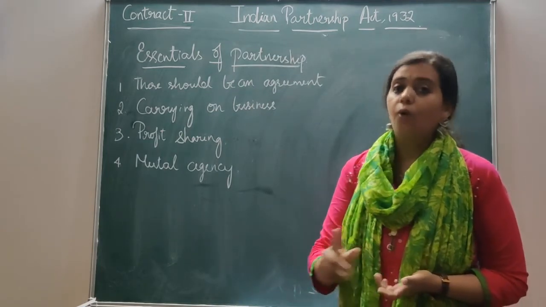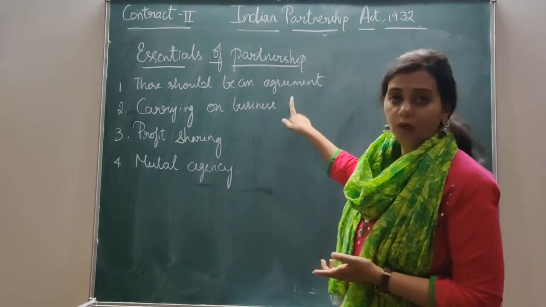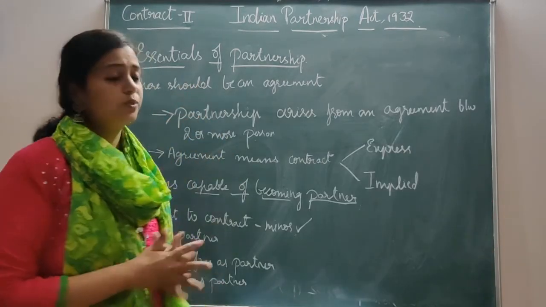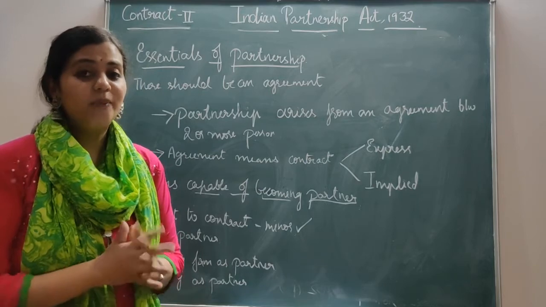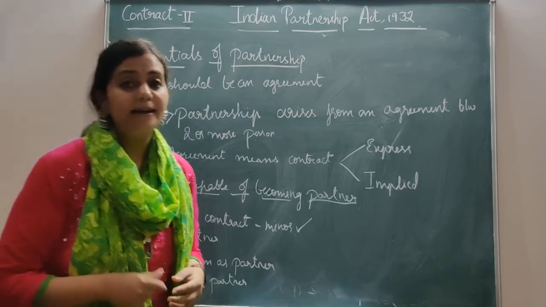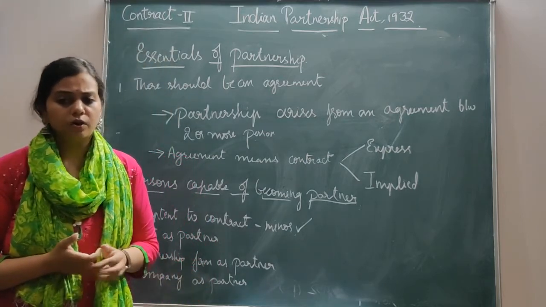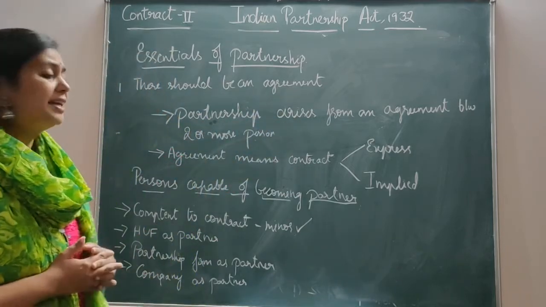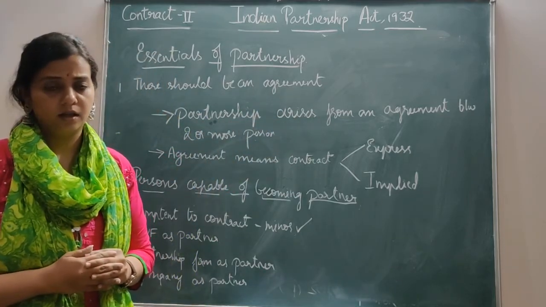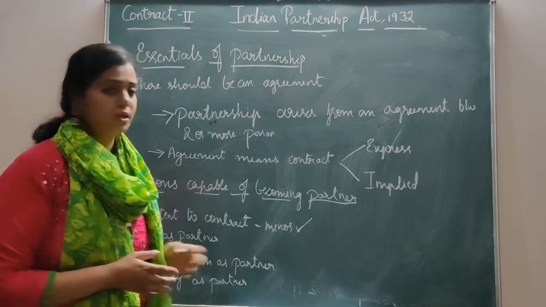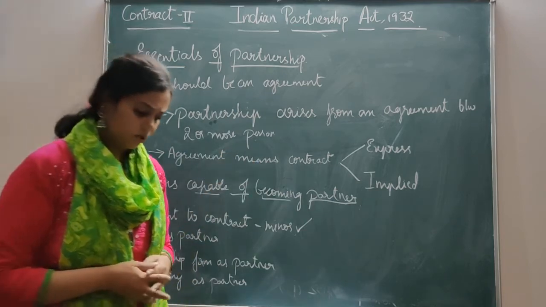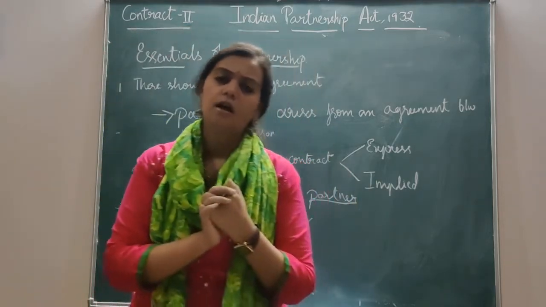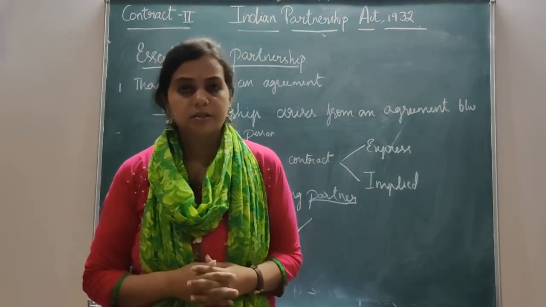Now we'll go in detail on these one by one. About the essentials of partnership, the first one I told you is there should be an agreement. Agreement is a must. This particular partnership arises from an agreement between two or more persons. Before we proceed further, let's know, is there any limit for the number of persons who can become the partners?